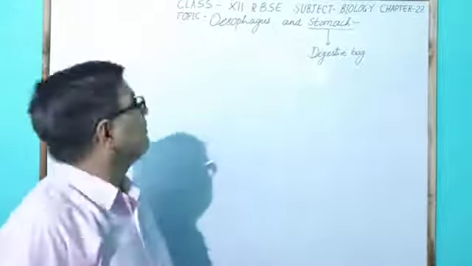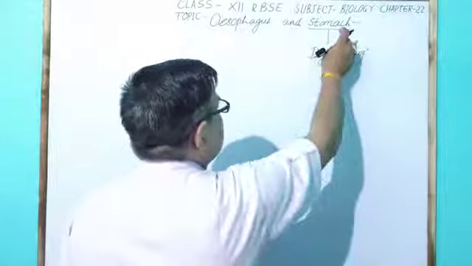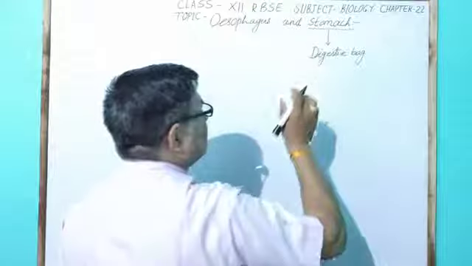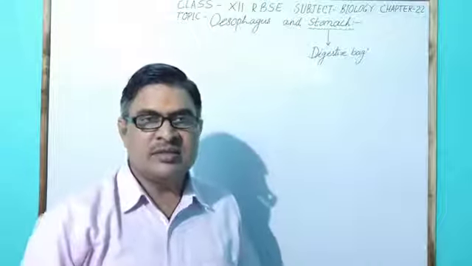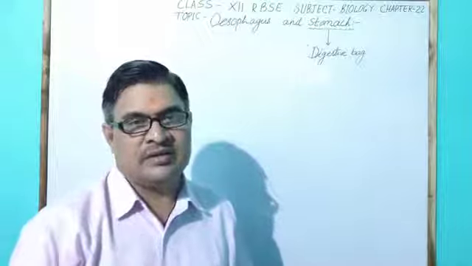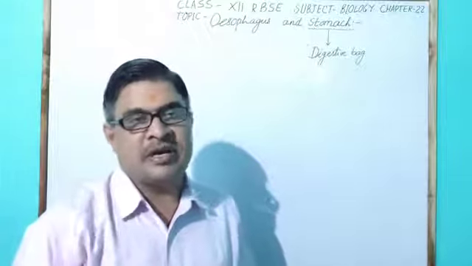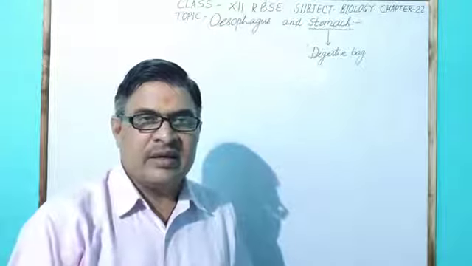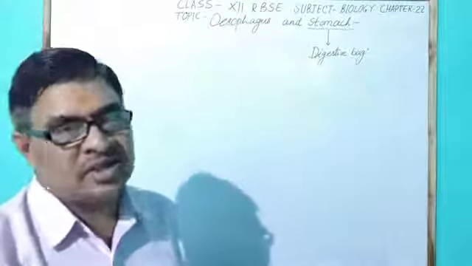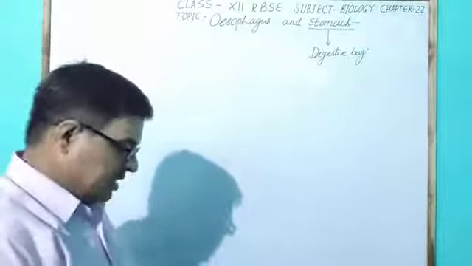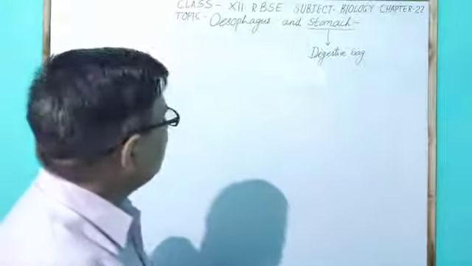After telling you about the oesophagus, I will tell you about the stomach. The stomach is called the digestive bag. Why is it called the digestive bag? Because it is a bag-like structure, the largest part of the alimentary canal. Generally, the stomach looks like a bag-like structure, as shown here with the help of a diagram.